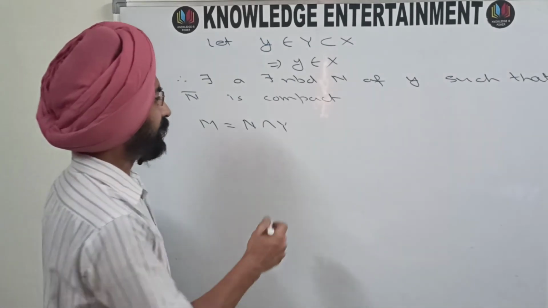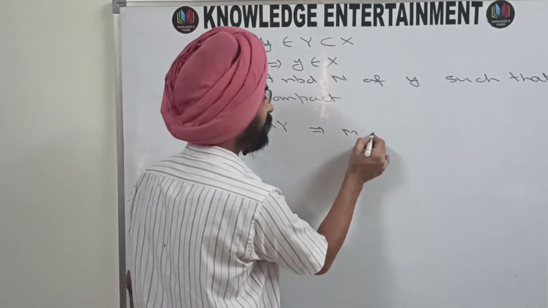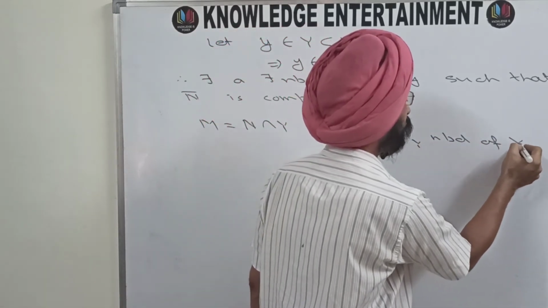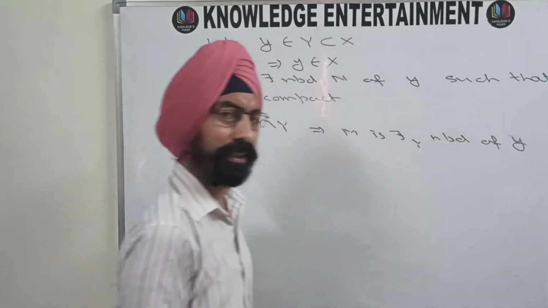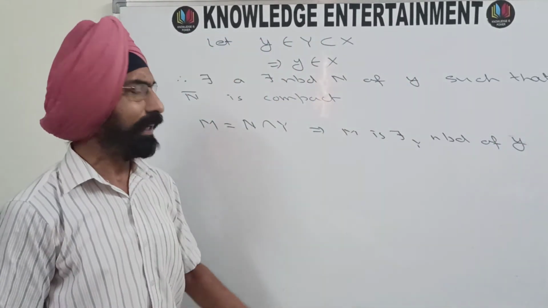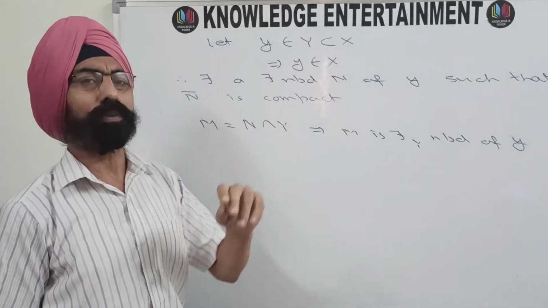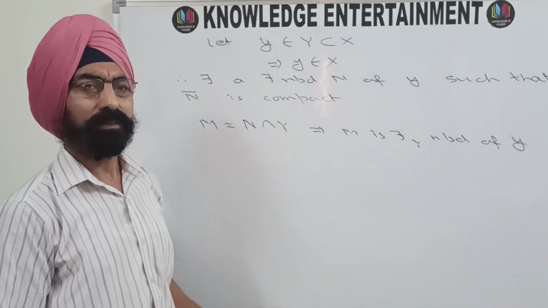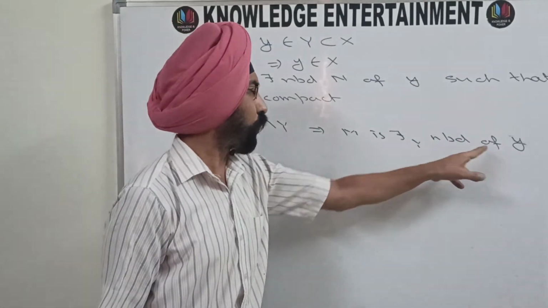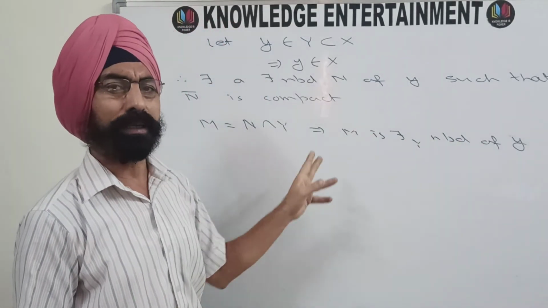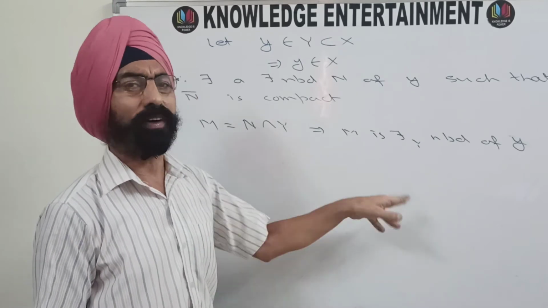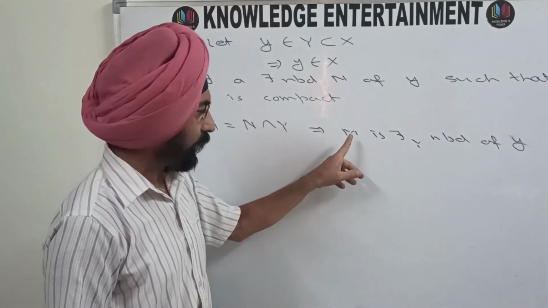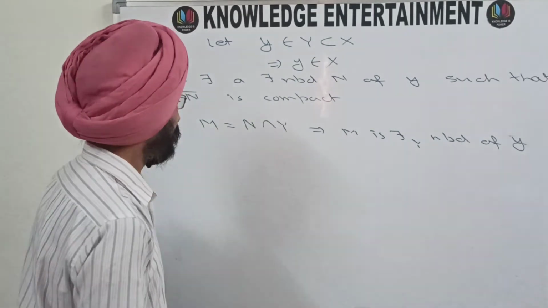So this M is a τ_Y-neighborhood of y, and we will show that the closure of M is compact. By doing that, we will have obtained a τ_Y-neighborhood of y whose closure is compact, making (Y, τ_Y) a locally compact space. But still we need to prove that M bar is compact.